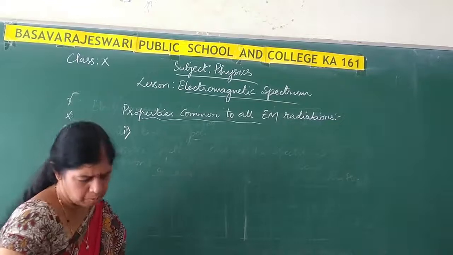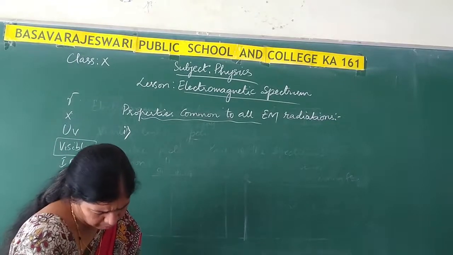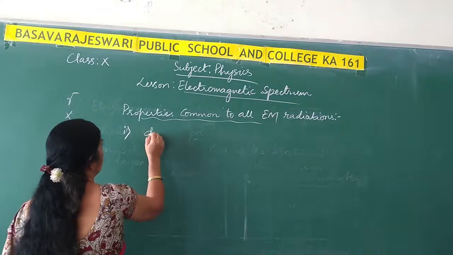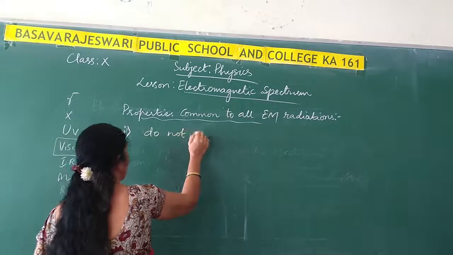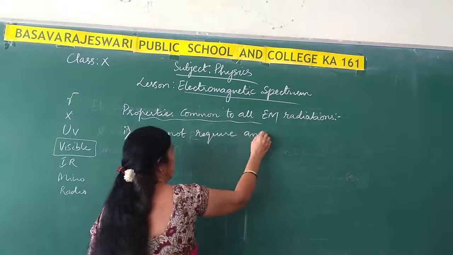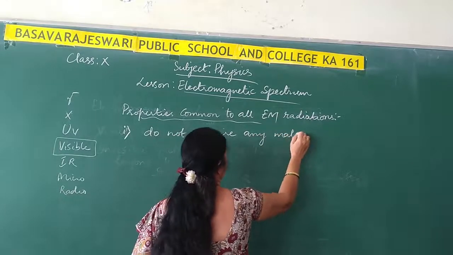What is the first property? All electromagnetic radiations do not require any material medium for their propagation.